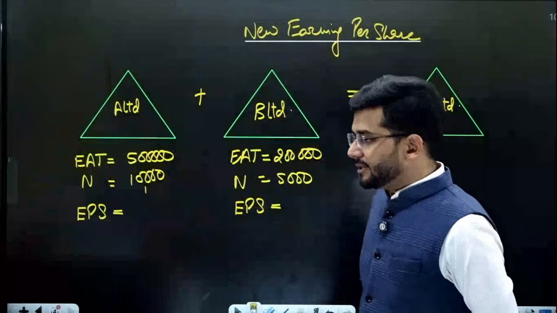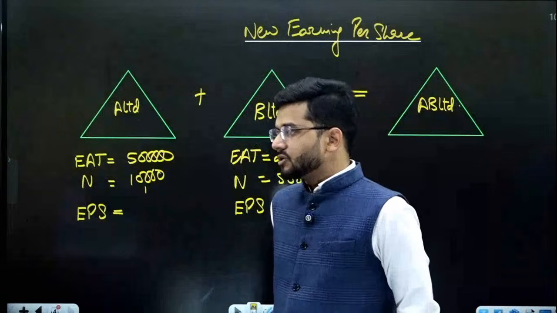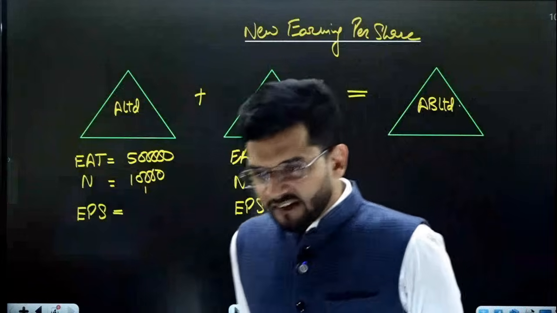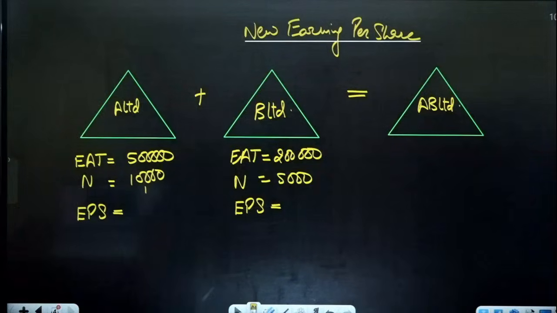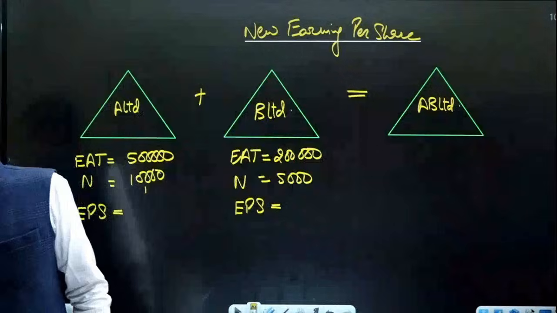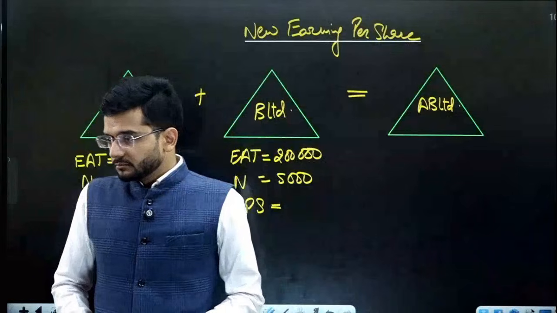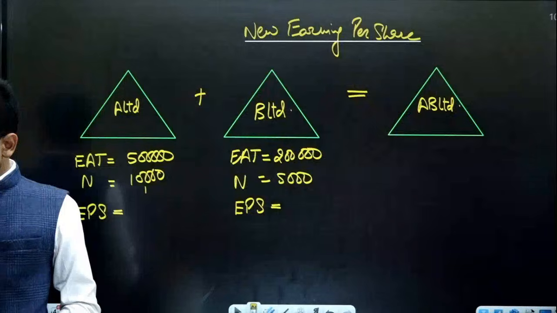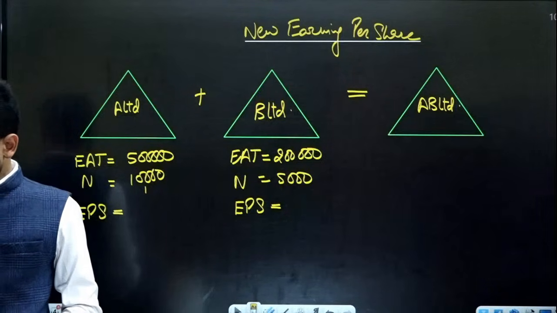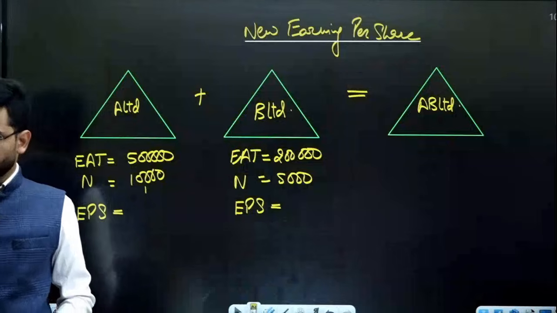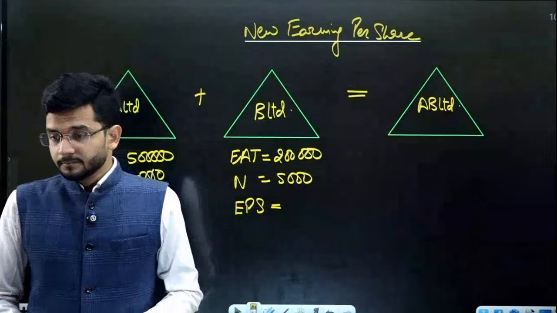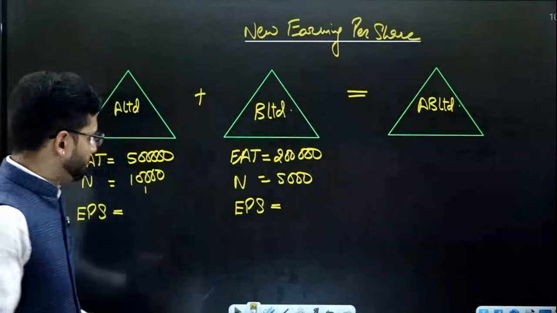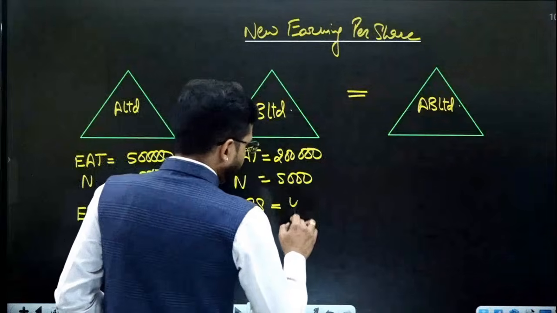Earnings after tax of A Limited is 5 lakhs, number of shares 10,000. Earnings after tax of B Limited is 2 lakhs. Number of shares is 5,000. Please calculate the earnings per share before merger of A Limited and B Limited. In the chat box, please. Perfect answer. It is 50 and 40.